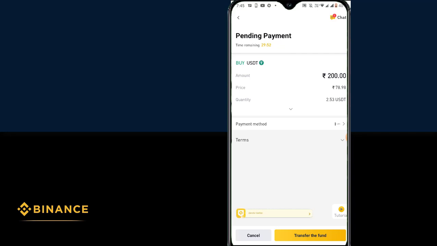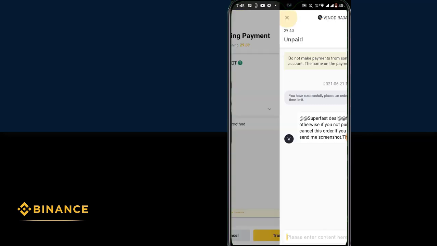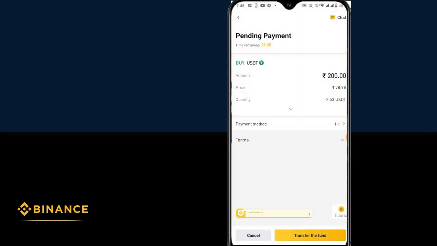Also, he has sent a quick text here, so let's go and check what was sent. A super fast deal, fast payment. Otherwise, if you do not purchase USDT, you cancel this order. If your payment is done, send me the screenshot. Thank you. So he's requesting a screenshot once we send the money. We can do it because we're going to do the payment from UPI.